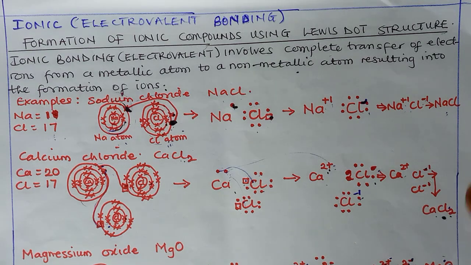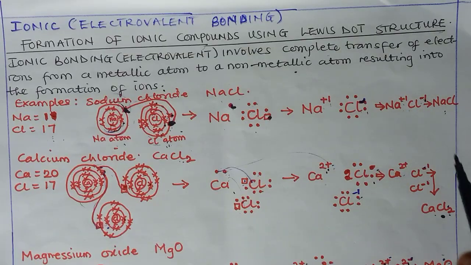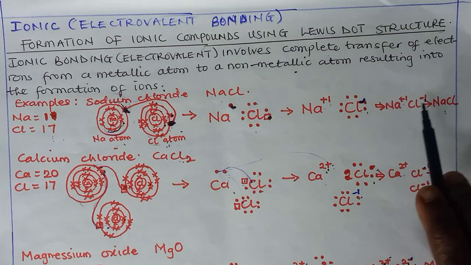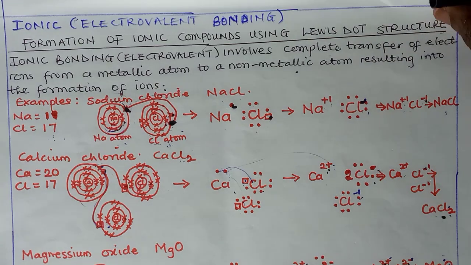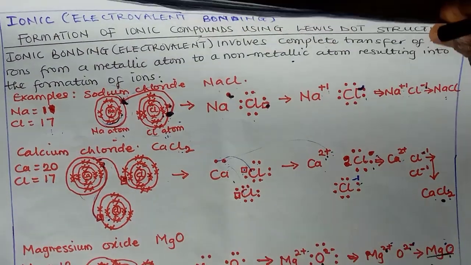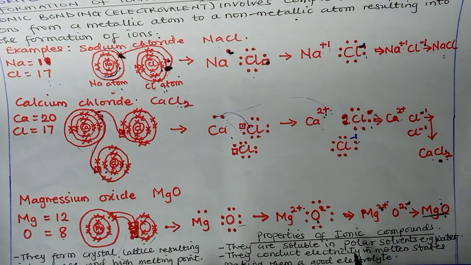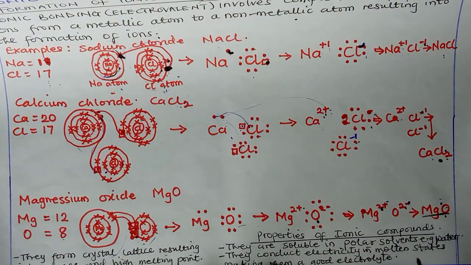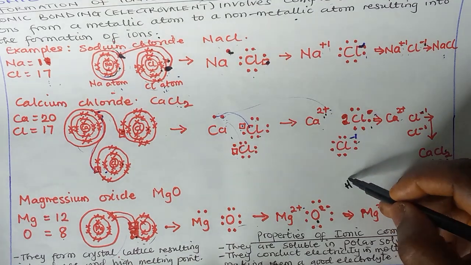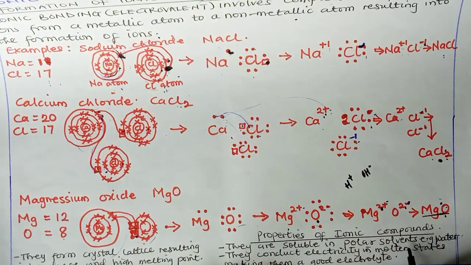Now, one thing about ionic bonding is that as a result of the positive and negative charges in the ions formed, there's a kind of electrostatic attraction which forms a crystal lattice and makes them strong. So the properties of electrovalent compounds are that they are very soluble in polar solvents like water. Water is polar because it has 2 poles, hydrogen ion and hydroxide ion. So any compound that will be soluble must also form ions in it.